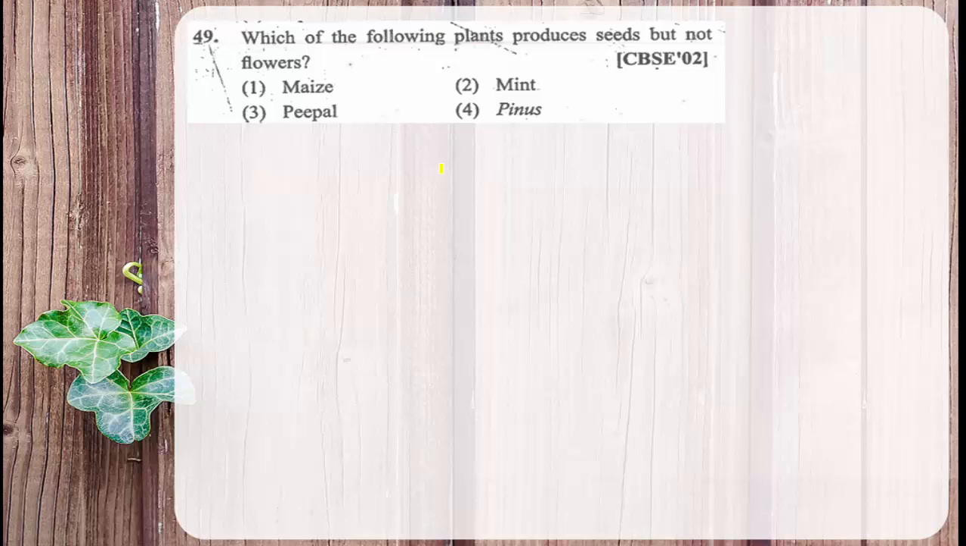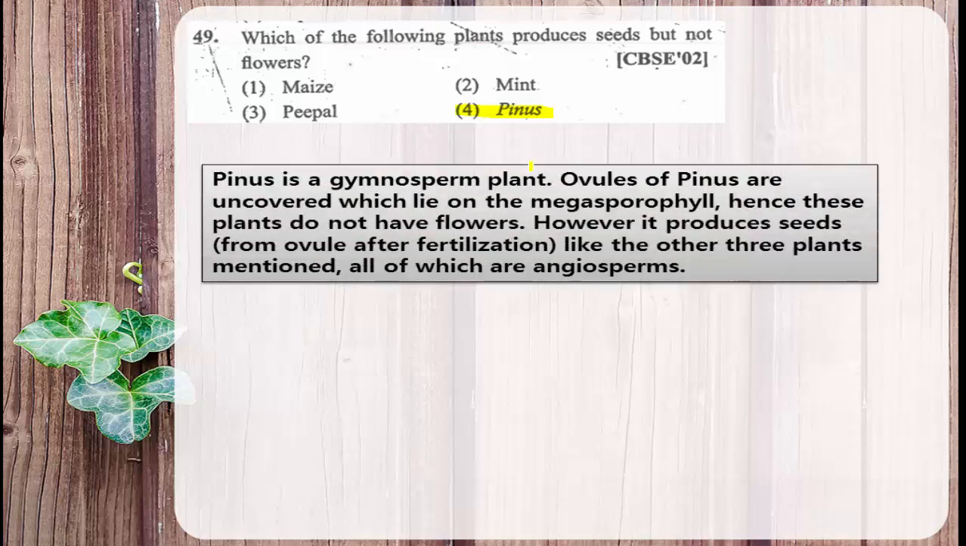For the first time, the flower developed in angiosperms. Maize is an angiosperm, mint is an angiosperm, and the peepal tree is also an angiosperm. Then what about Pinus? Pinus is a gymnosperm, and in gymnosperms, of course, seeds are produced but flowers are absent, and the answer for this question is option 4, Pinus. The same explanation is given here, just to go through the answer.